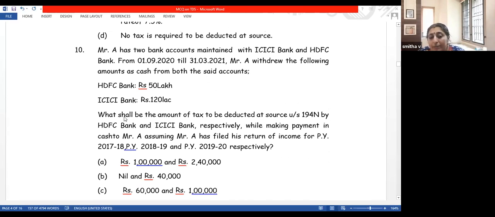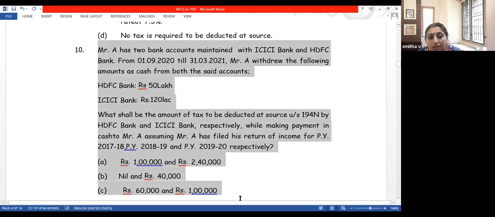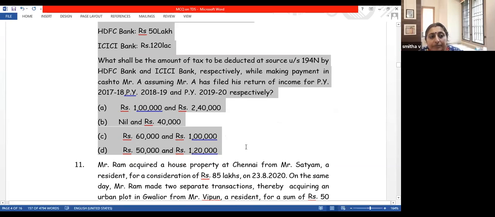So there is no requirement. ICICI Bank 120 lakhs. What shall be the rate of tax deduction? On 120 lakhs, that is 20 lakhs into 2%. 20 lakhs into 2% means 40,000 HDFC has to deduct. Sorry, ICICI has to deduct. HDFC need not deduct. So 10B is the answer.